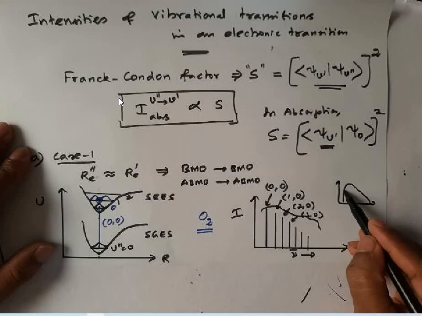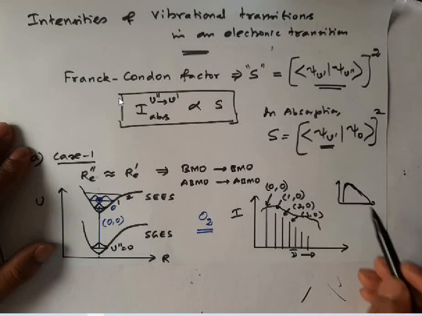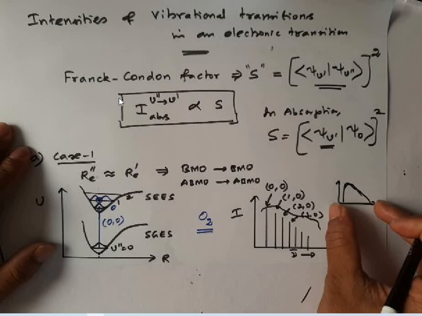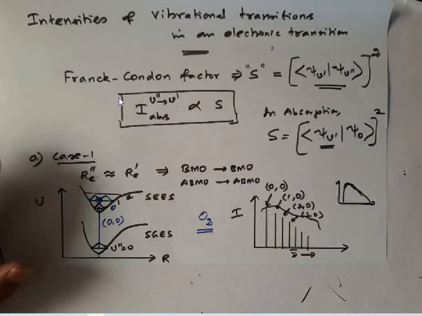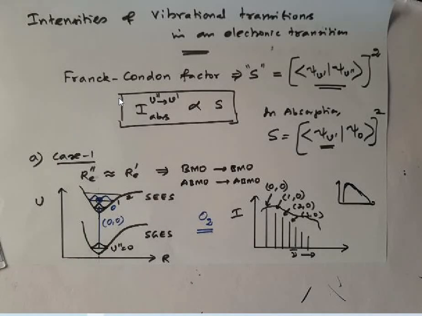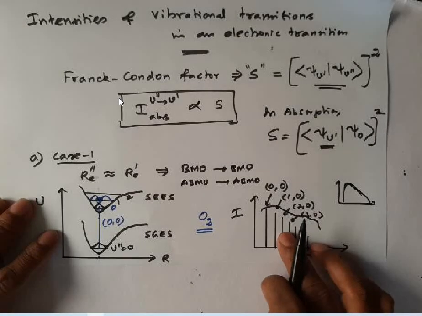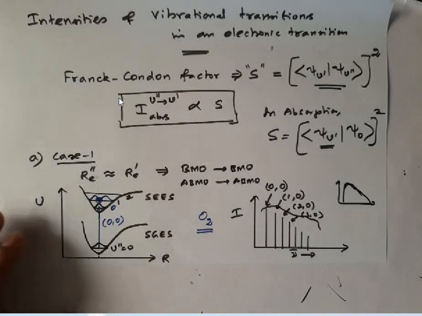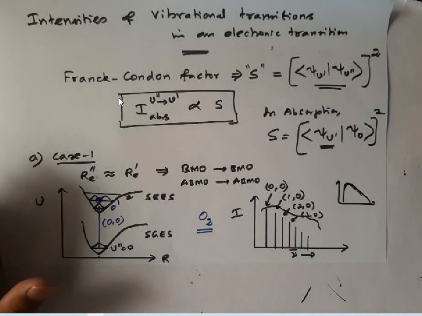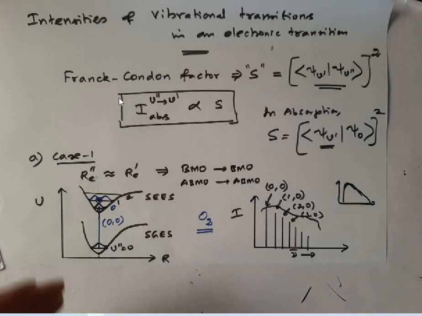So it is very clear that if the spectrum appears like a band, it may be due to a poor resolution spectrum, or maybe due to some solvent interactions. But in the gas phase, as well as with a high resolution spectrum, you can get these lines. So this is very, very important, keep this in mind. So this is for case 1. I stop here. The remaining cases, that is case 2, case 3, etc., we'll discuss in the next lecture. Thank you.